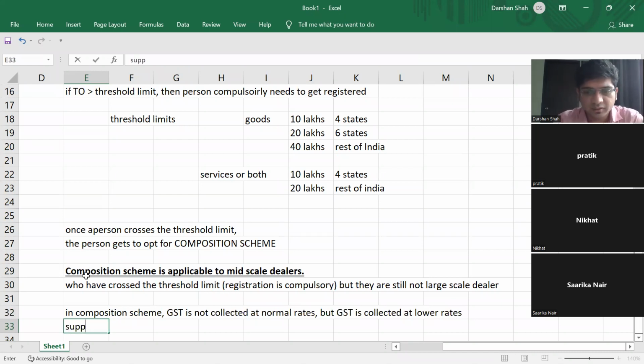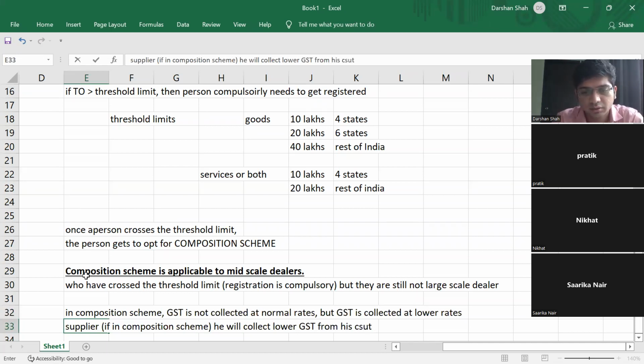So if the supplier is in composition scheme, he will collect lower GST than usual from his customers and pay it to the government.